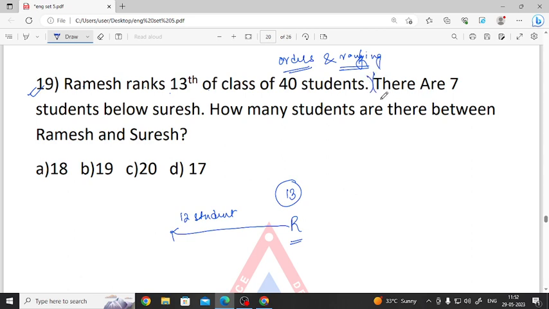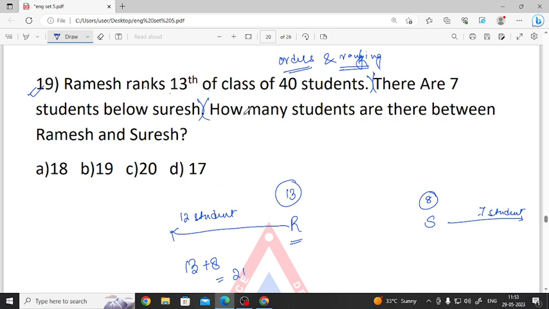Okay, then we have, there are 7 students below Suresh. So if we write Suresh here, 7 students are below him. That means he is 8th from the bottommost position. So how many students are total here? We see that Ramesh, we have 13 over here. We have 7 plus 1, 8 students over here. So total we get 21 students till now.